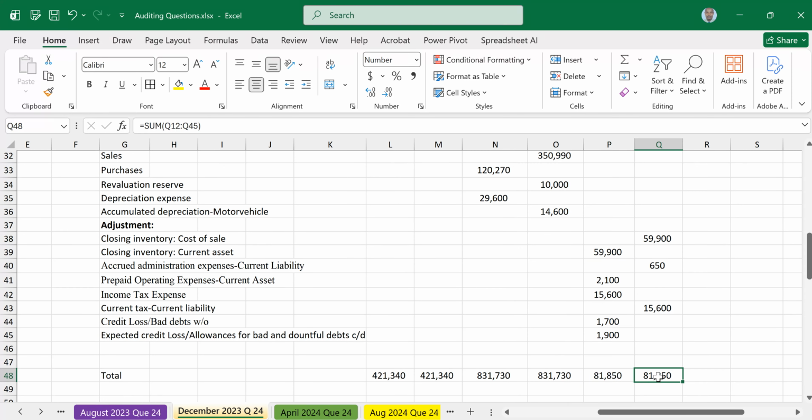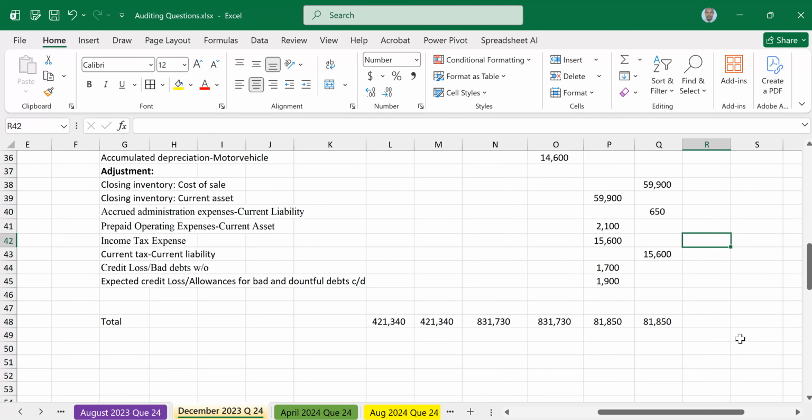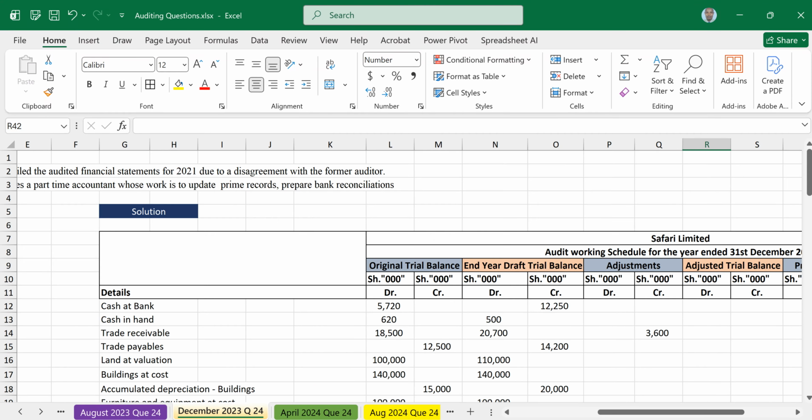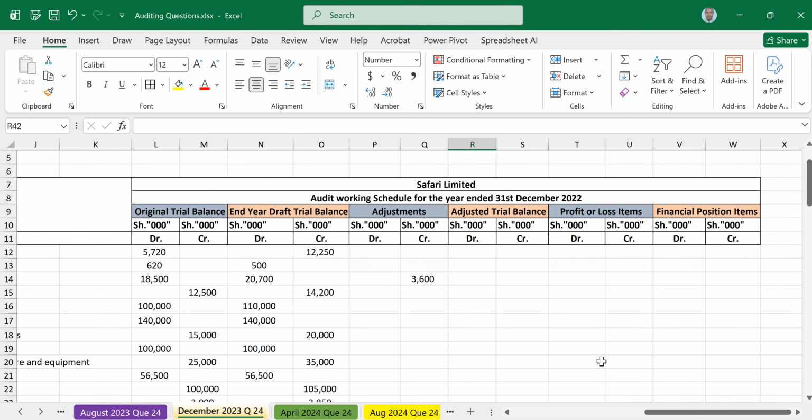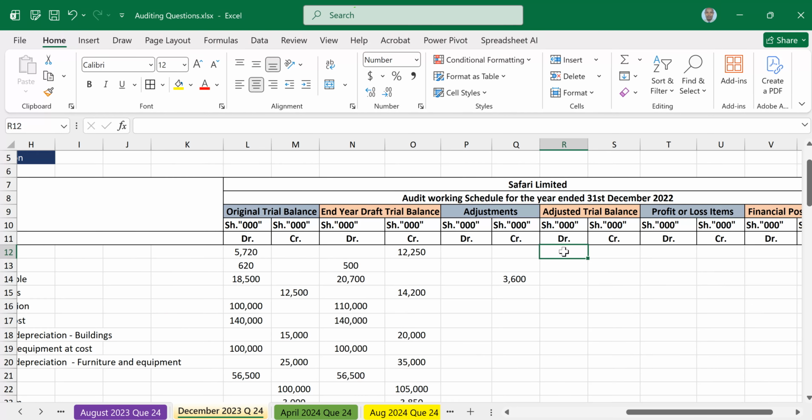Now we can move to the adjusted trial balance. The formula that we did yesterday, I want to start it, and that is what I'll be copying. For items on the debit side, you start with an equal sign, then use end year draft trial balance.